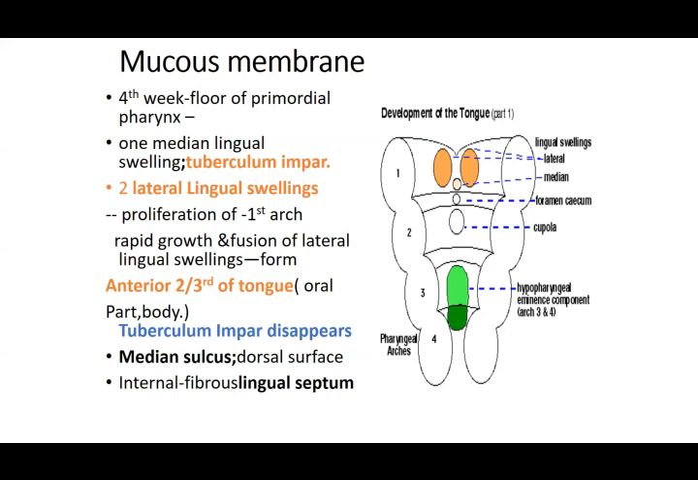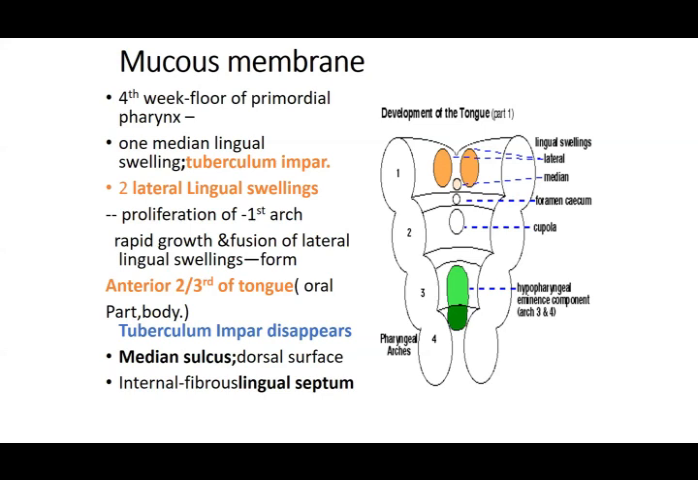The two lateral swellings come together to form the median sulcus, which you can see on the top or dorsal surface of the tongue. That is the site where the two lateral lingual swellings have fused together. That is called the median sulcus. In between, separating the two sides, is the internal fibrous lingual septum, which is just a median partition separating the two lateral components.